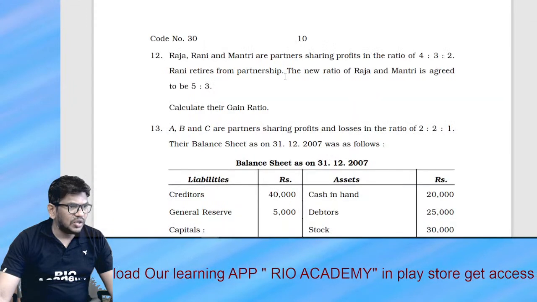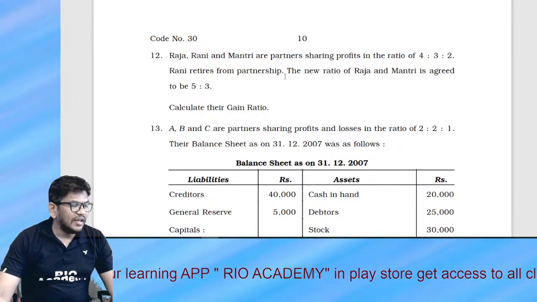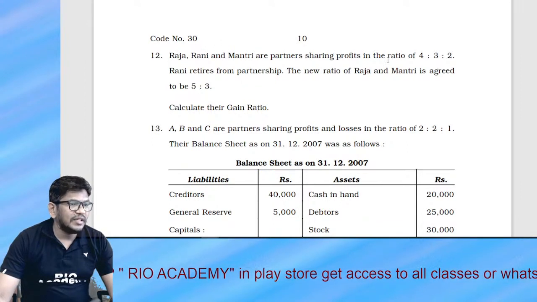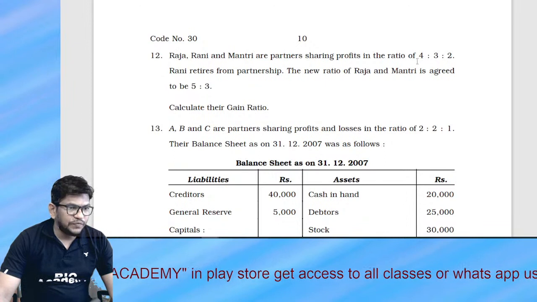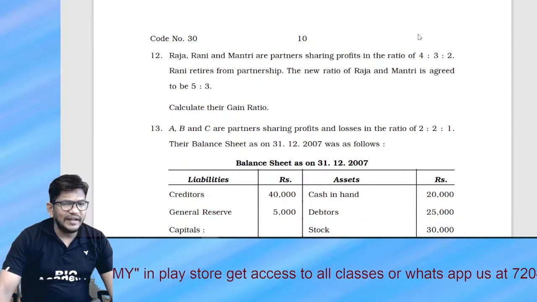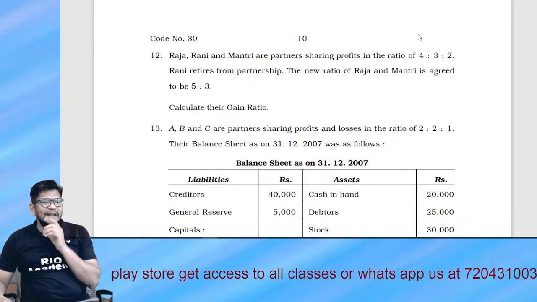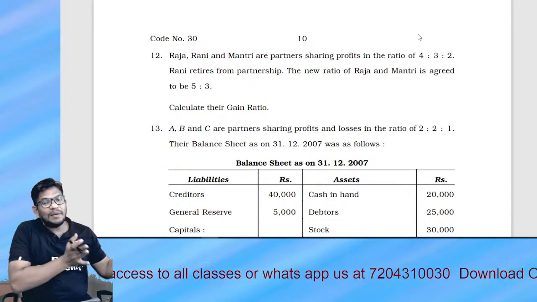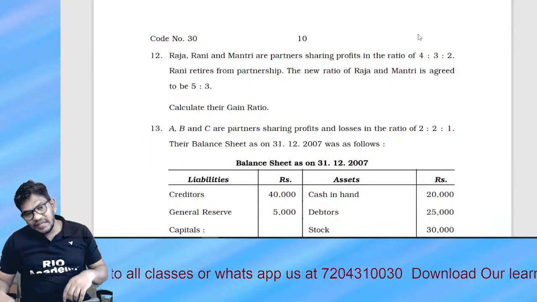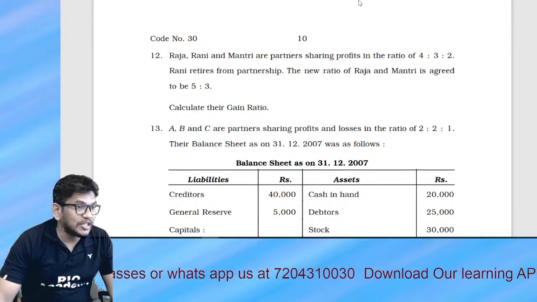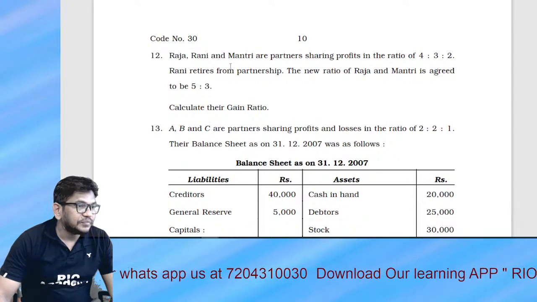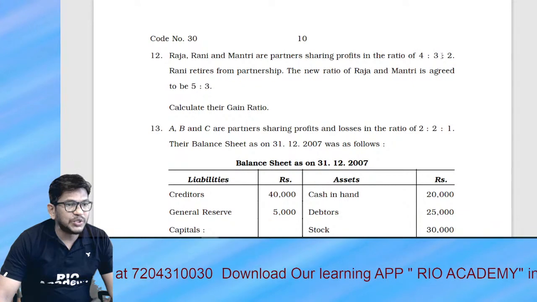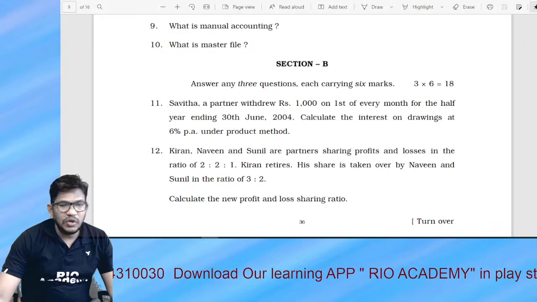Okay sir, but look here, let's solve this now. Raja, Rani and Mantri. What is the old ratio? Old ratio is 4. One of these two they will definitely ask, sacrifice ratio or gain ratio. They may ask both, because retirement has 50% of the syllabus. So you can expect this. Raja, Rani and Mantri are the partners sharing profit and loss in the ratio of 4:3:2. Okay, no problem.